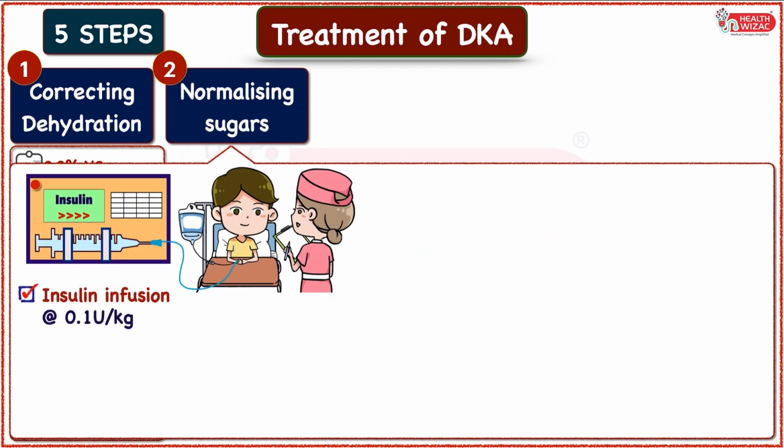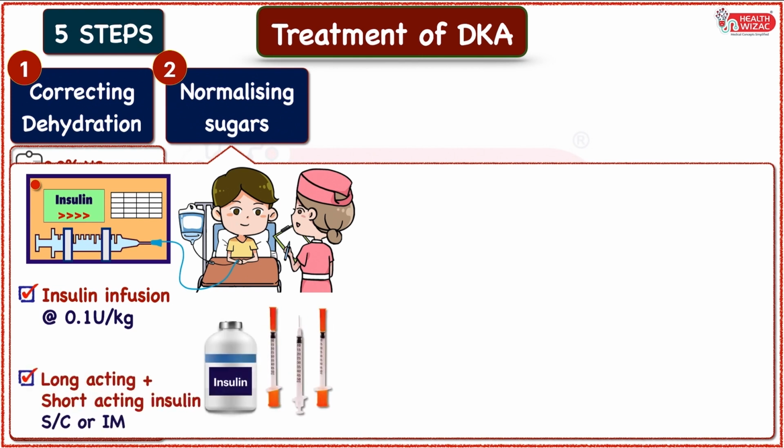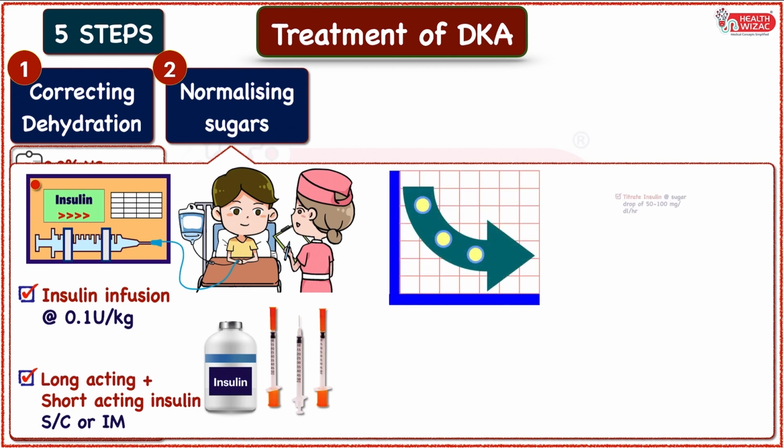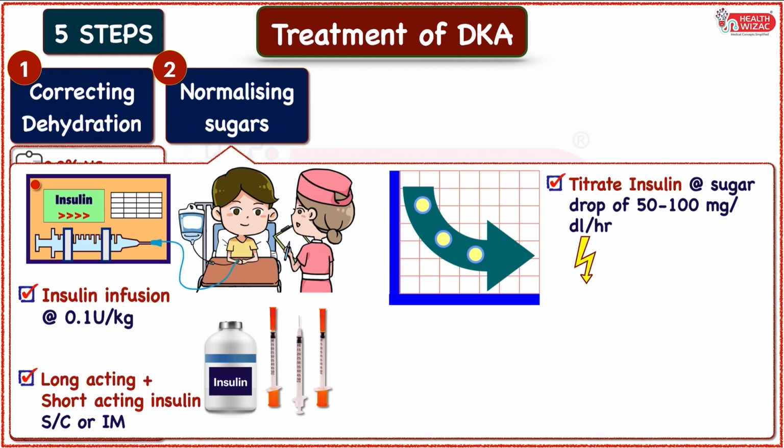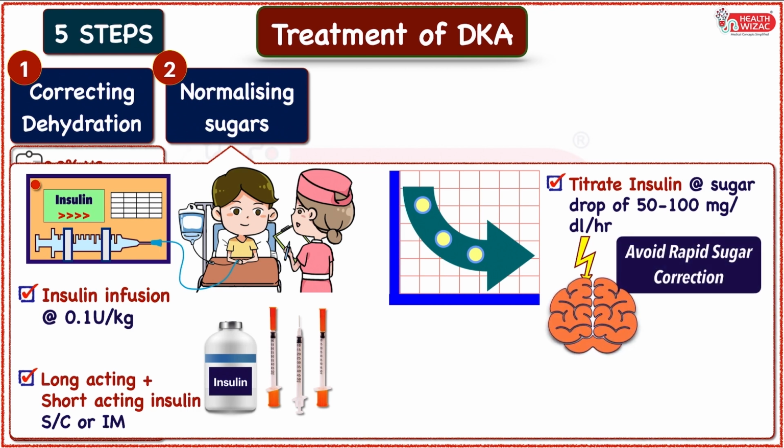Next step is to treat insulin deficiency through initiating short-acting insulin, preferably intravenously at a dose of 0.1 units per kg, through infusion, followed by combination of long-acting plus short-acting insulin subcutaneously or intramuscularly. Insulin infusion should be titrated to achieve hourly drop of sugars up to 50 to 100 mg per deciliter, as rapid correction can set in cerebral edema.